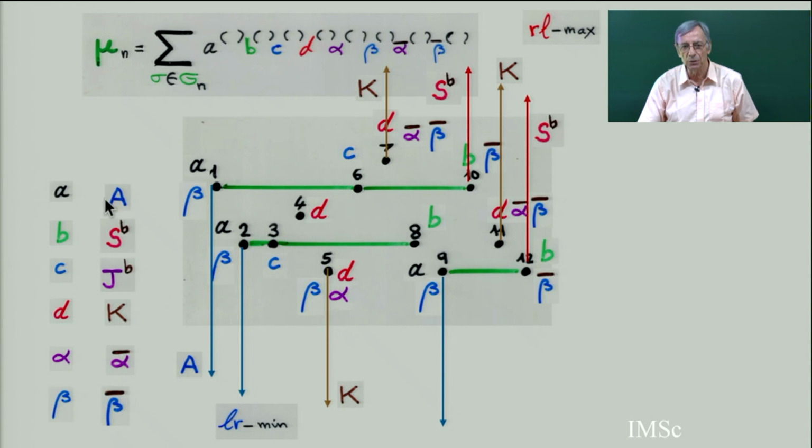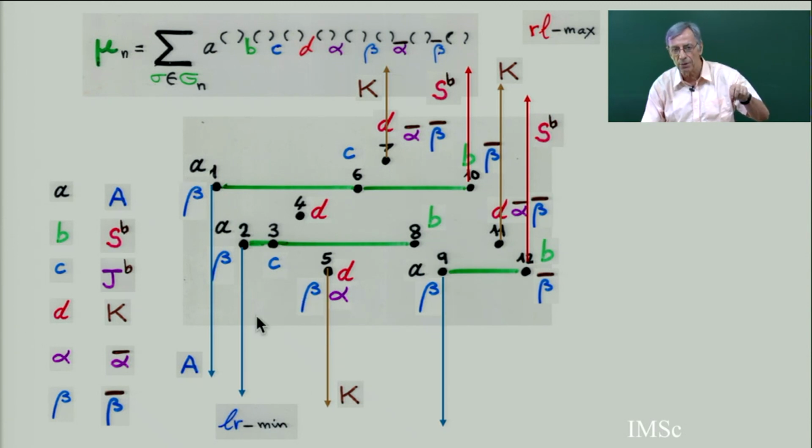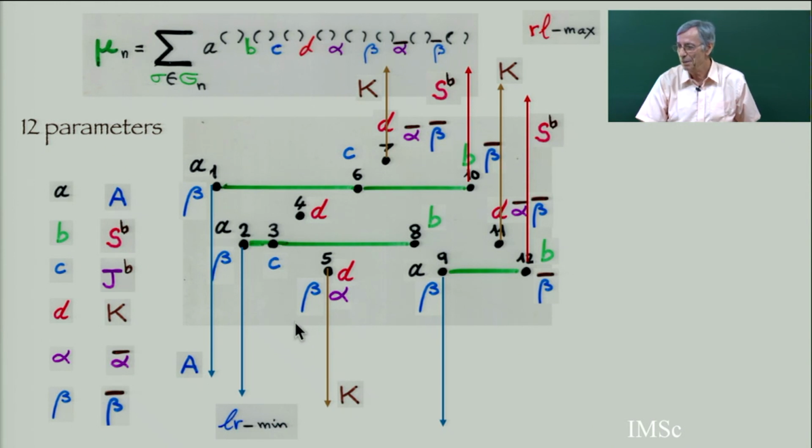You see, there are these 4 operators, and for each operator, you can take a minimal choice. This was giving the left to right minimum element. And when you use, there are 2 possible operators, the A and the K. When you use the K, this was a singleton. This corresponds to a fixed point in the cycle notation. But you can also do the right to left maximum element. So in fact, there are 4 operators, and for each operator you can distinguish if you take the minimum or the maximum. So in fact, there are 12 parameters from this picture. You can put as many parameters as you want and then try to explain all this.